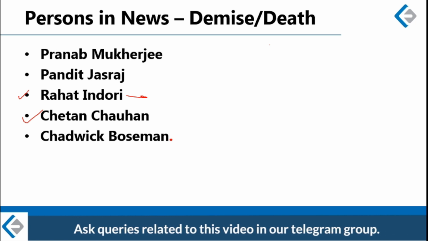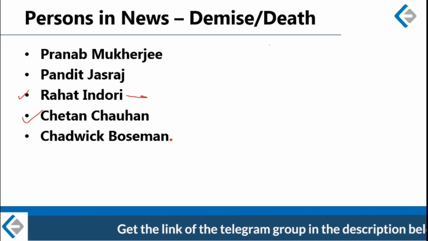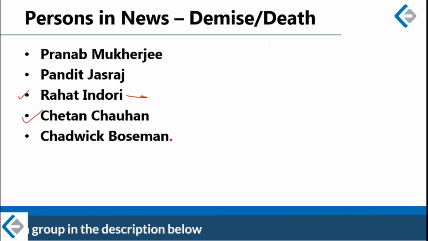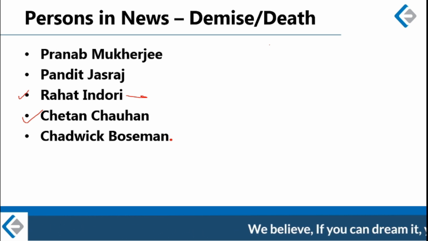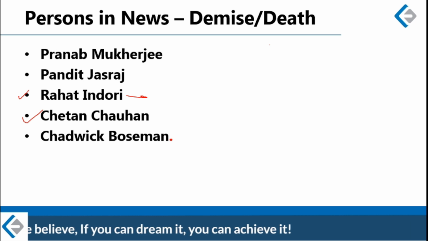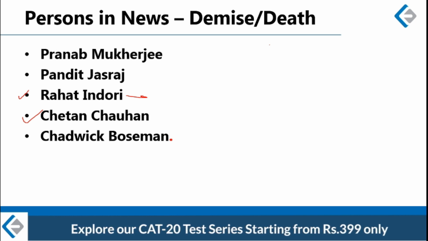Chetan Chauhan is a former cricketer and was a minister in the Uttar Pradesh government. Chetan Chauhan also died because of coronavirus. In fact, Chetan Chauhan is the second minister in Uttar Pradesh to die because of coronavirus in the last 2 months. Earlier, Kamal Rani, who was the technical education minister of UP, also died because of coronavirus. And now this month, Chetan Chauhan, who is the minister for Sainik welfare, also died because of coronavirus.